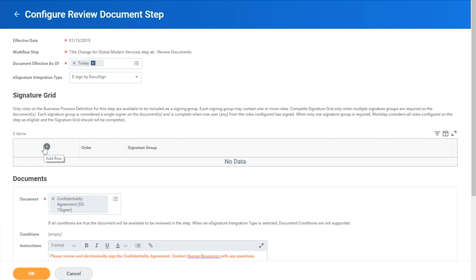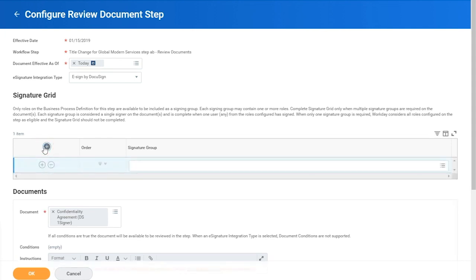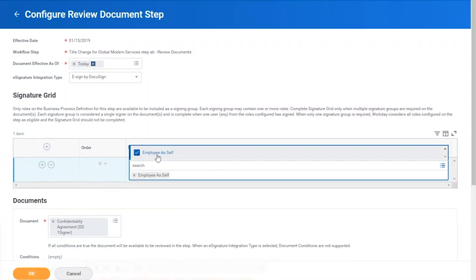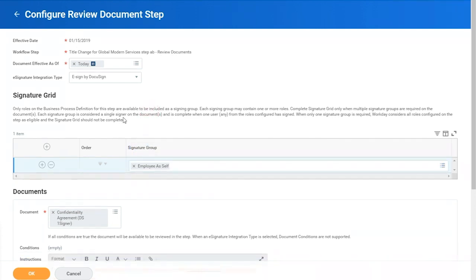In DocuSign, this translates to the recipients who will receive the envelope to act on as part of the agreement process. For example, I can select over here the employee who is participating in this workflow step. Never know when the workflow step is going to be set off, but whoever that party is in the role of employee, for example, this workflow step would happen to them.